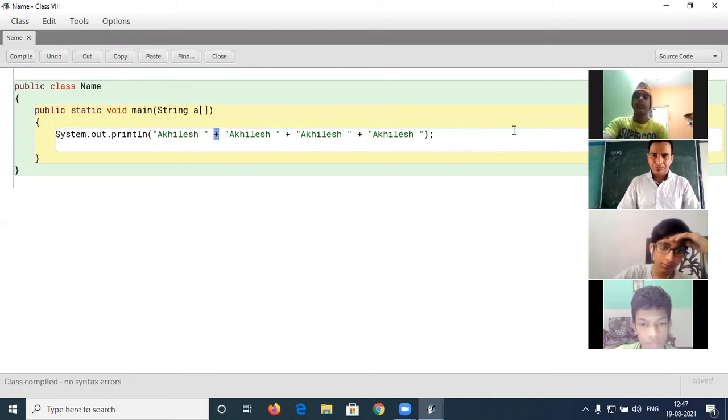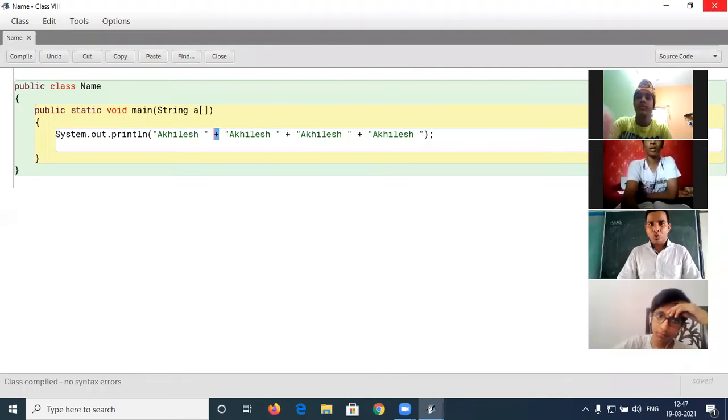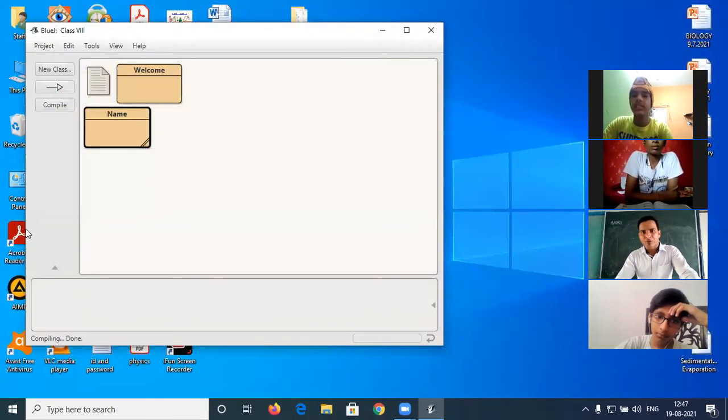Yes, what is your doubt? Sir, can you show both the outputs one more time? Yes, I am going to show this program only. No, sir, both program outputs. Both programs. Okay, I am going to display it. Just take the snapshot. First, program 1.